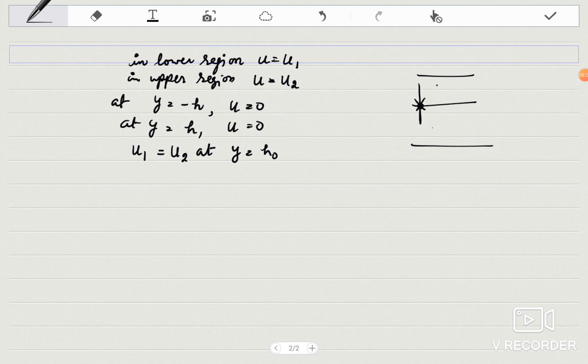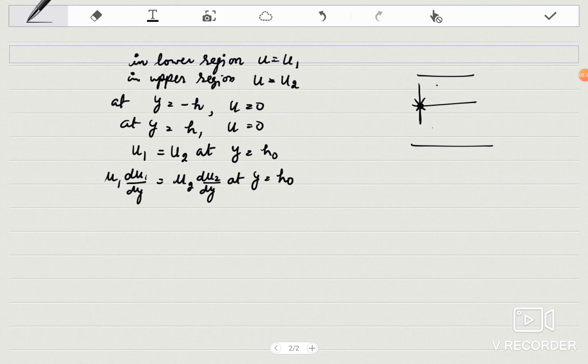And another boundary condition is that the forces should also be balanced at this point where there is a separation of fluids, and which says that μ1 du1/dy is equal to μ2 du2/dy at y is equal to h naught.